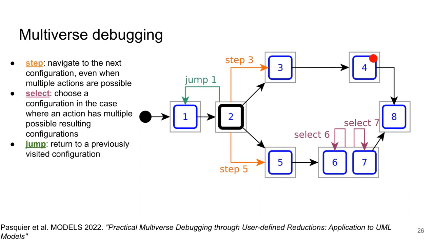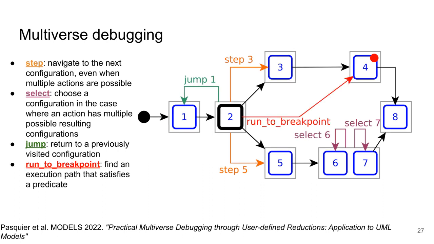The jump action allows us to go back to previously explored configurations which are stored in a history. And finally, the run to breakpoint allows us to find an execution path that satisfies some predicate. This is the action we are the most interested in for our more expressive breakpoints.